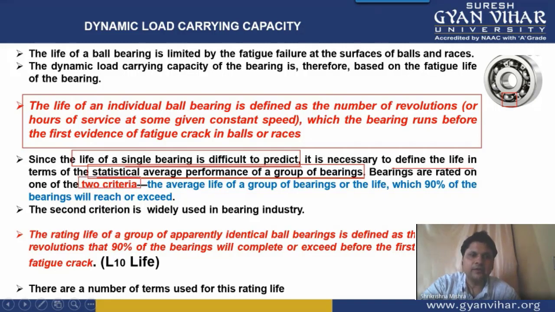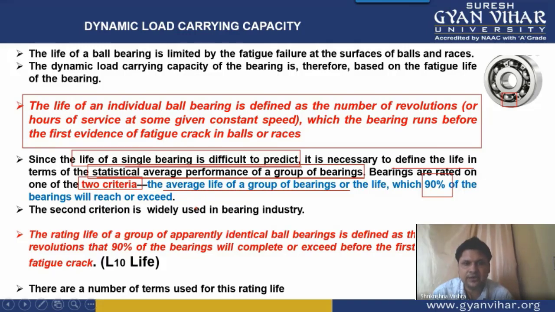now there are two criteria by which we can calculate the life of a bearing. One is we can take the average life of the group of bearings. For example, you are using 10 bearings for an experiment, and whatever life you get from the 10 bearings, you take the average of the values of the number of revolutions attained by each bearing. So in that case the average value is taken as the life of the bearing. All right, average value. The other is the life which 90% of the bearings will reach or exceed.